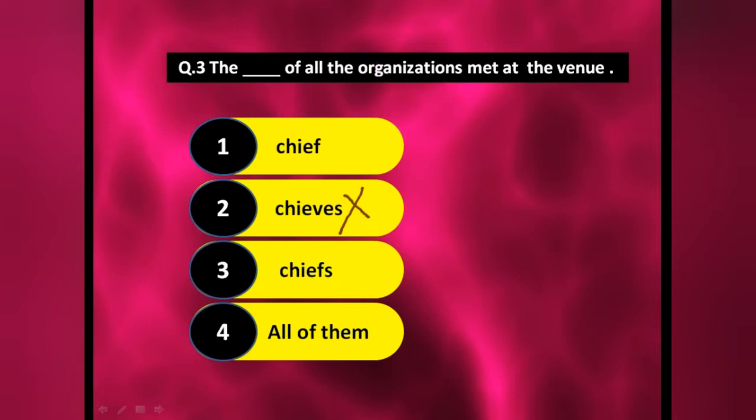Now see here, all the organizations means more than one organization is there. It means definitely more than one person is going to be included. So that's why the first one, chief, is also a wrong answer. So what is left? Chiefs. This is the plural form of chief, so we have to use chiefs here. Read the full sentence, then give the answer. According to this, we come to know that more than one person is going to join this meeting at this venue.